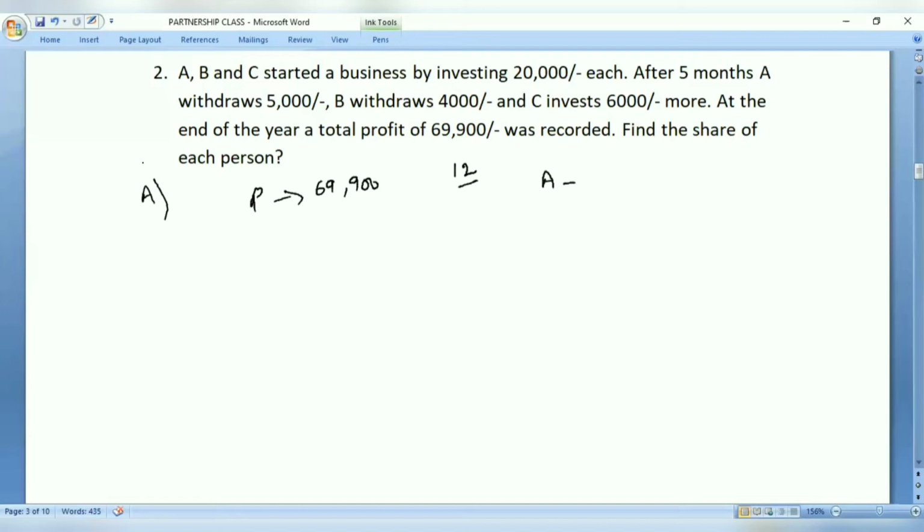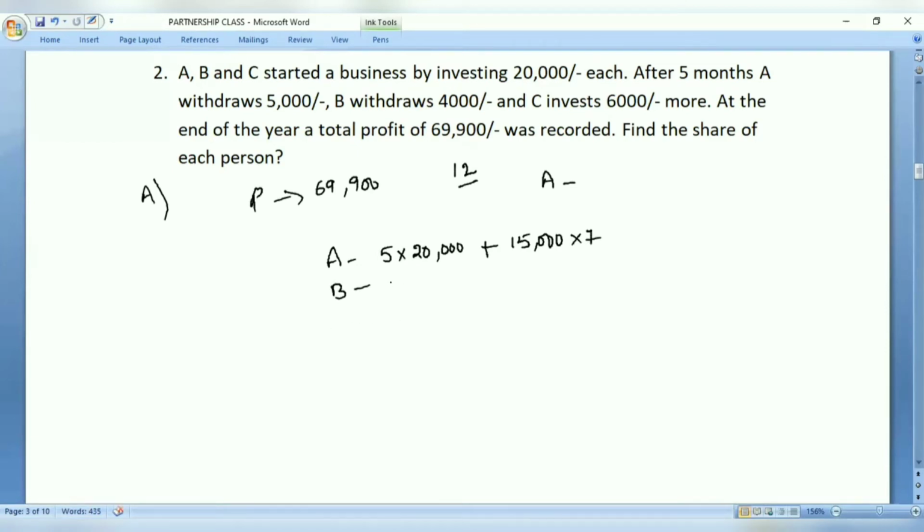But for the remaining tenure, that means 12 minus 5, 7 months, he has withdrawn 5,000 from the investment of 20,000. That means, how do we calculate? How do we calculate, sir? So first, A for 5 months invested 20,000 rupees plus he withdrew some 5,000 from 20,000. So what will be the balance amount? 15,000 he invested for rest of 7 months.